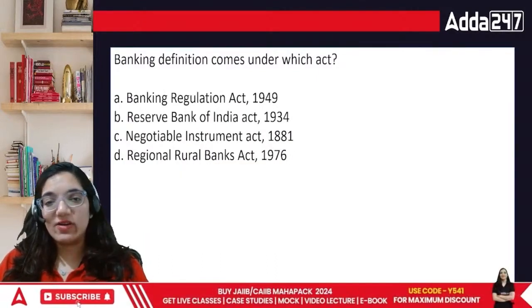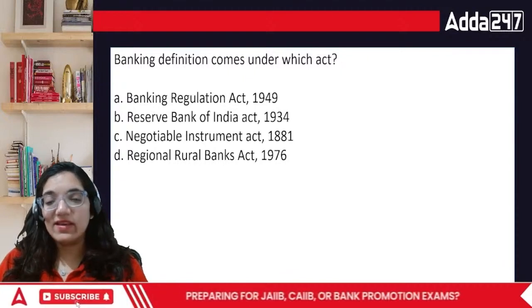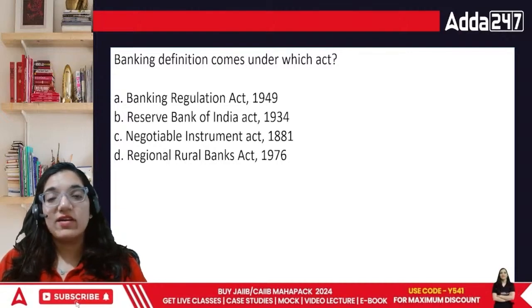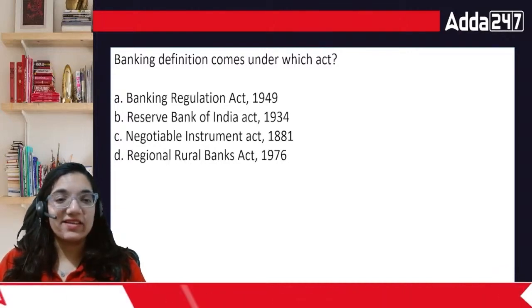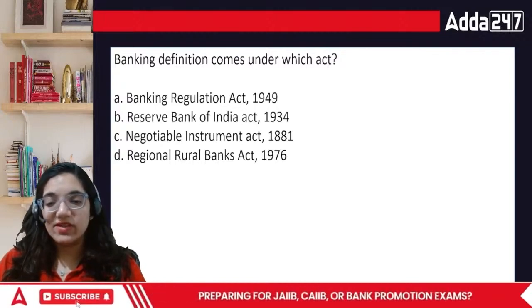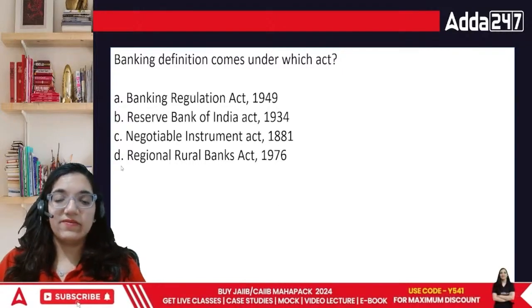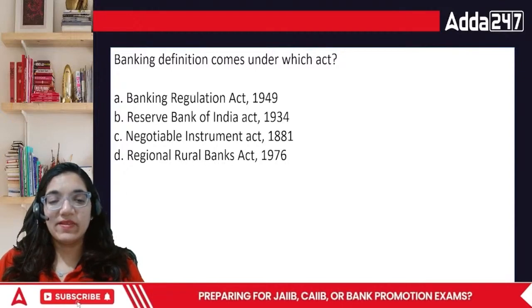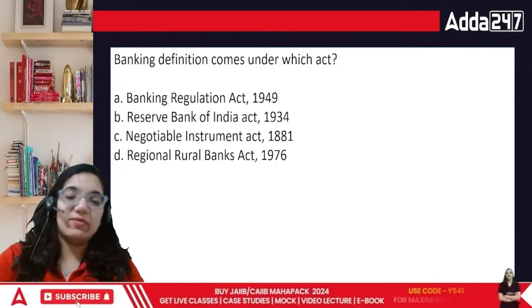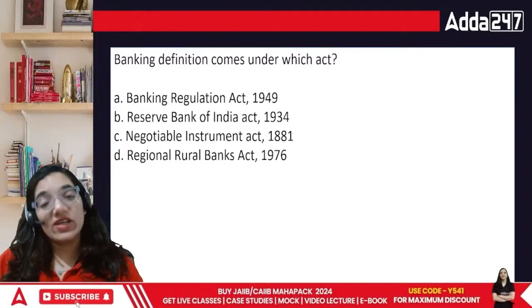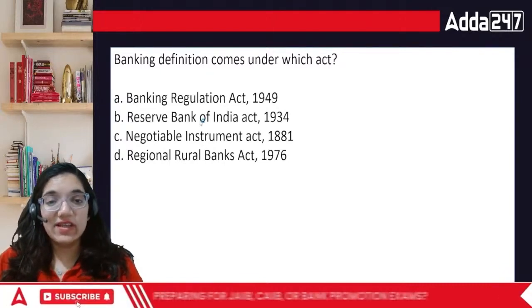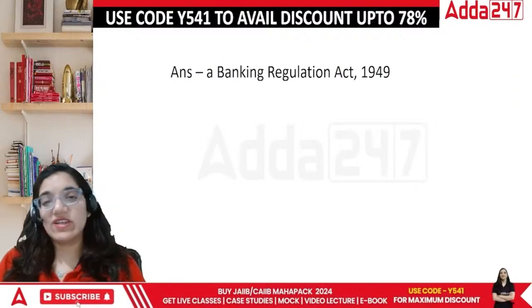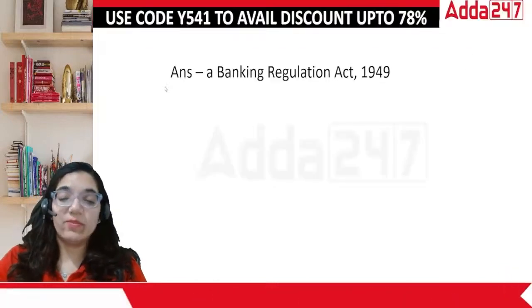Banking definition is given under what? It is given under the Banking Regulation Act, 1949, RBI Act, Negotiable Instrument Act, or Regional Rural Bank Act. What's going to be the answer, everyone? When we talk about banking definition, it's an organization which can accept deposits and provide loans, isn't it? That's the entire scenario regarding it. So in this case, the answer is Banking Regulation Act 1949, also known as BR Act.